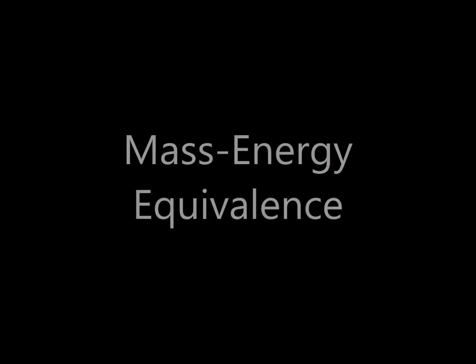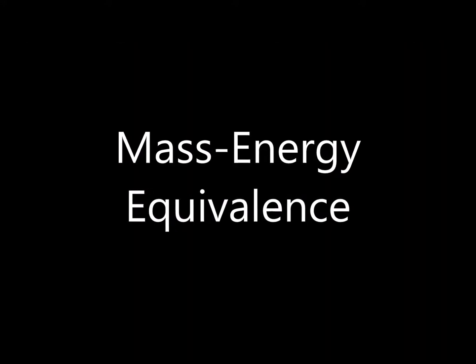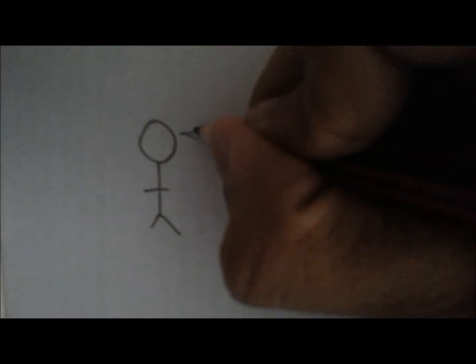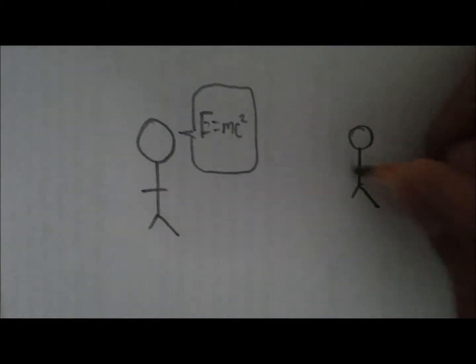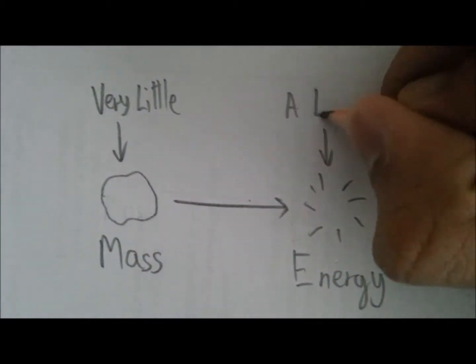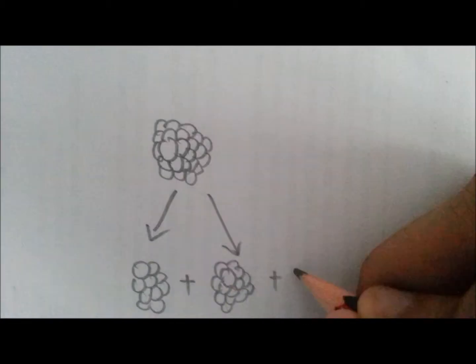That equation, known as the mass-energy equivalence, is written out E equals mc squared. While many people have heard of this equation, very few know the full consequences of this equation. Basically, the equation says that mass and energy are the same thing. Mass can be converted into energy, and a small amount of mass can yield great amounts of energy. This is the secret behind nuclear fusion and fission, where some mass goes missing and is instead converted into energy.